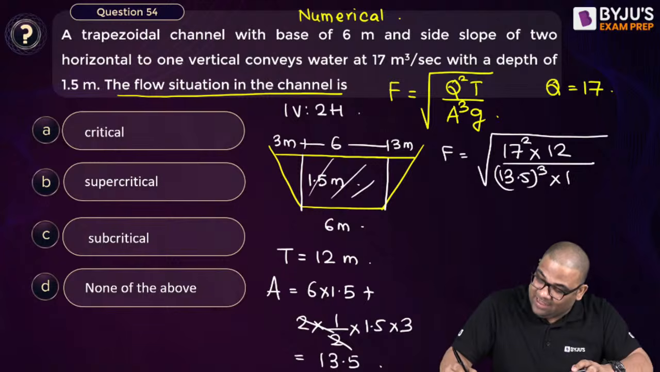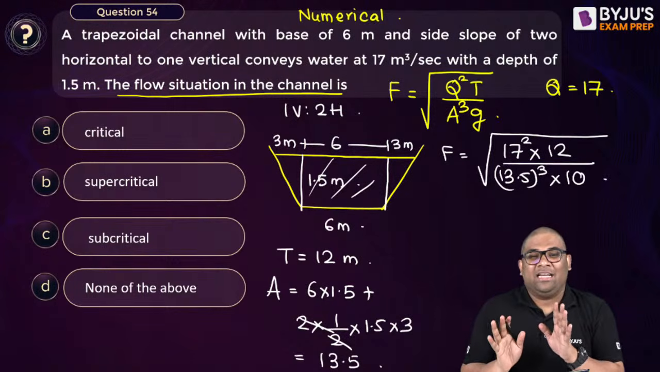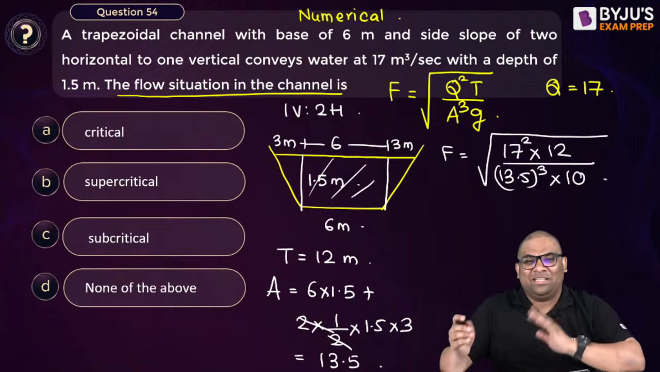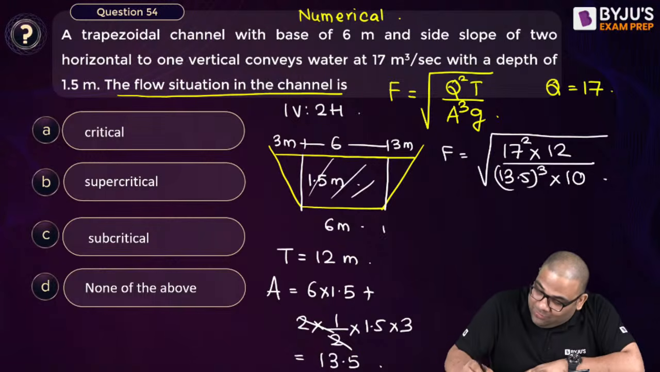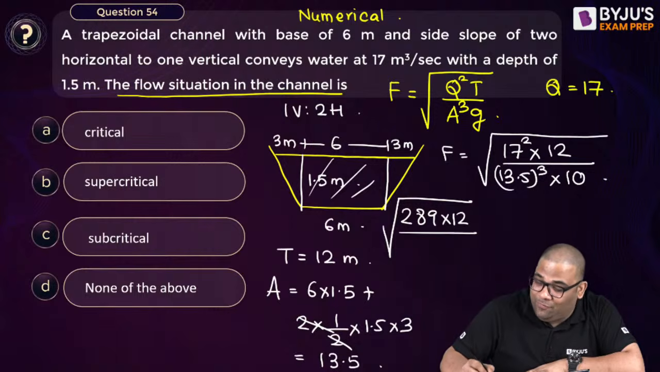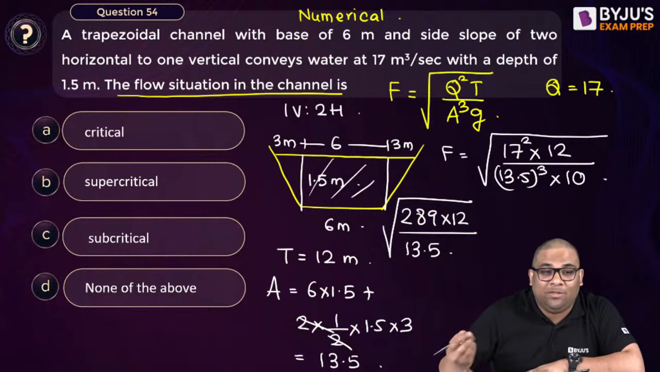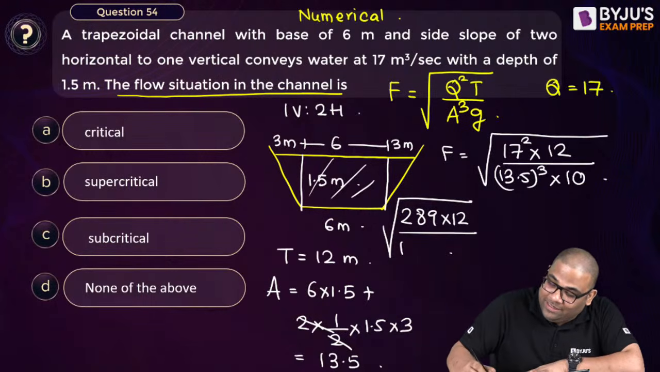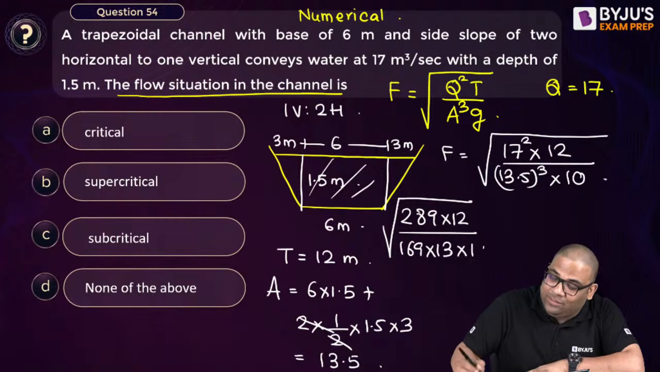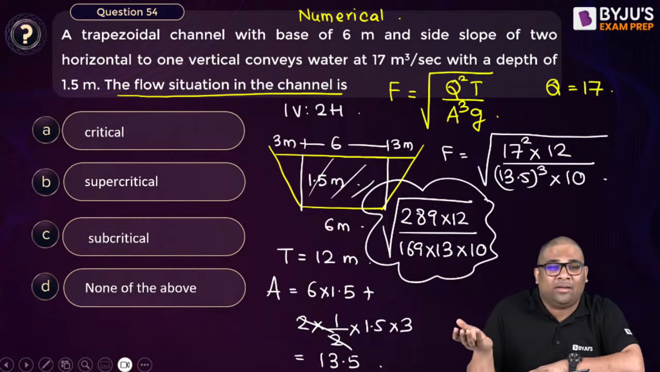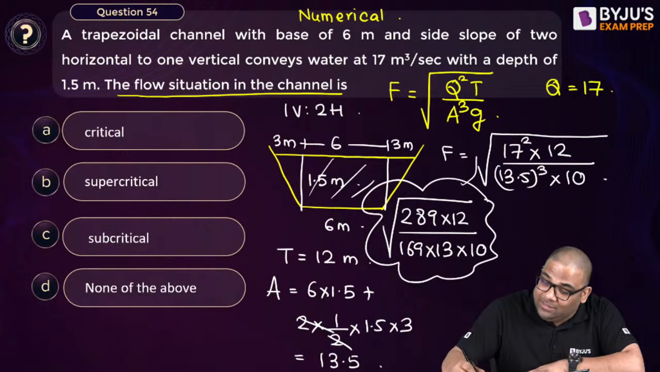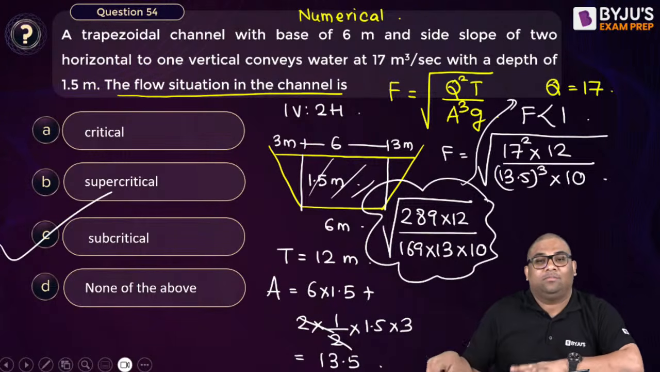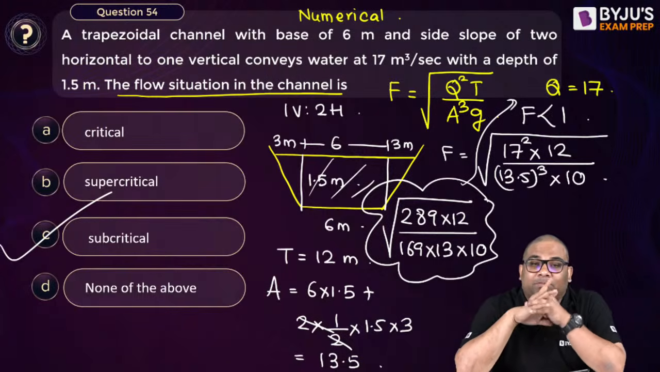You can take g as 10. See, this is clearly looking less than 1, because this is 289 into 12 divided by 13.5 cube. 13 cube itself is 169, and this is 169 into, even if you take 13, 13 into 10. It is looking less than 1. No need for exact calculation. Smart work. So F is less than 1 only. So the answer is subcritical. Understood this type of question?